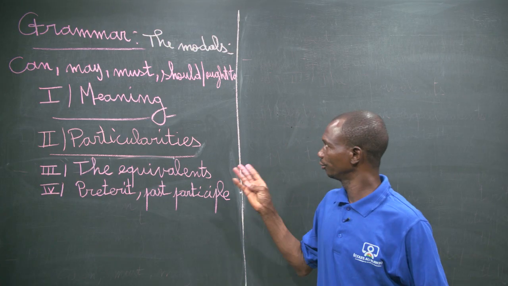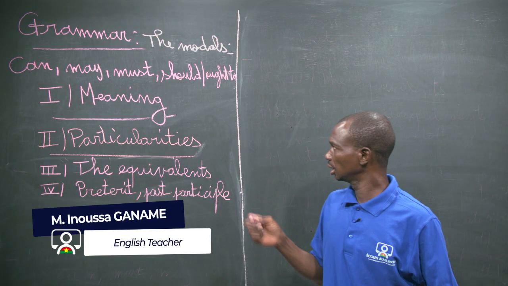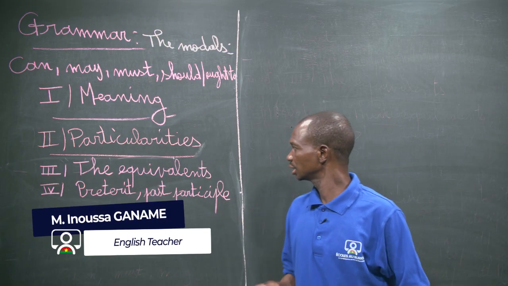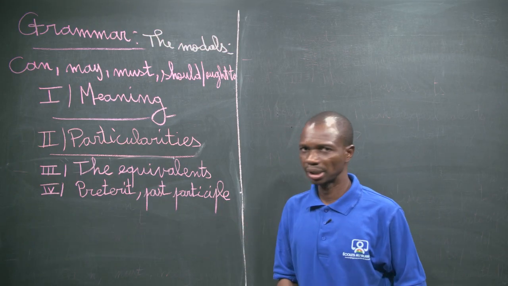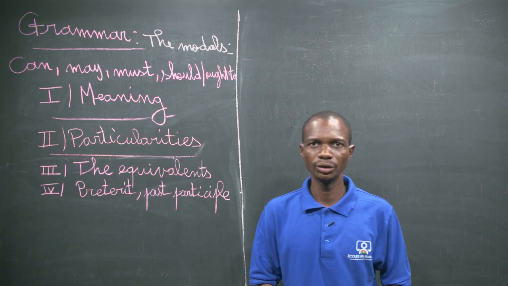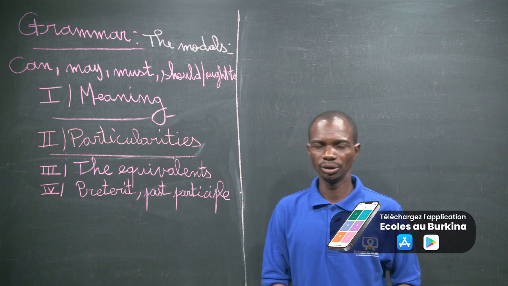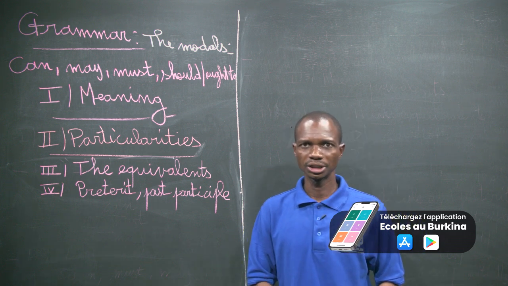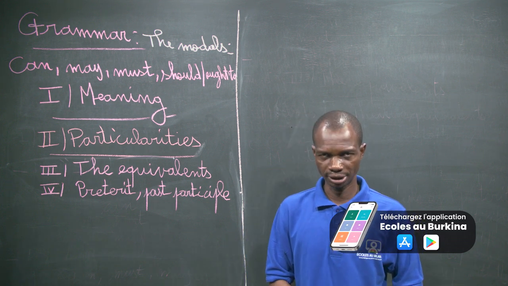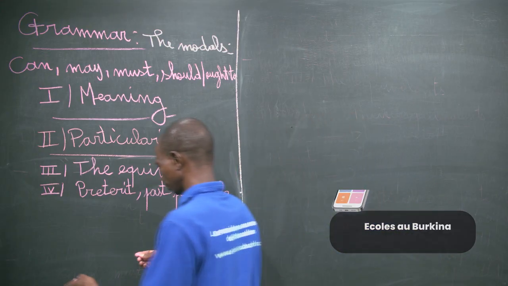We cover the meaning, particularities, the equivalence, preterite, and the past participle of the modal auxiliaries. Now we are going to deal with the simple future, present perfect, and the past perfect of the modals.